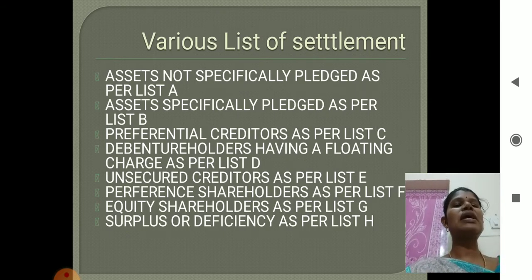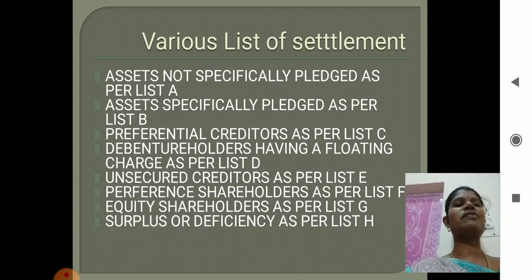So what are the various lists of settlement? The various lists of settlement are shown in the statement of affairs.